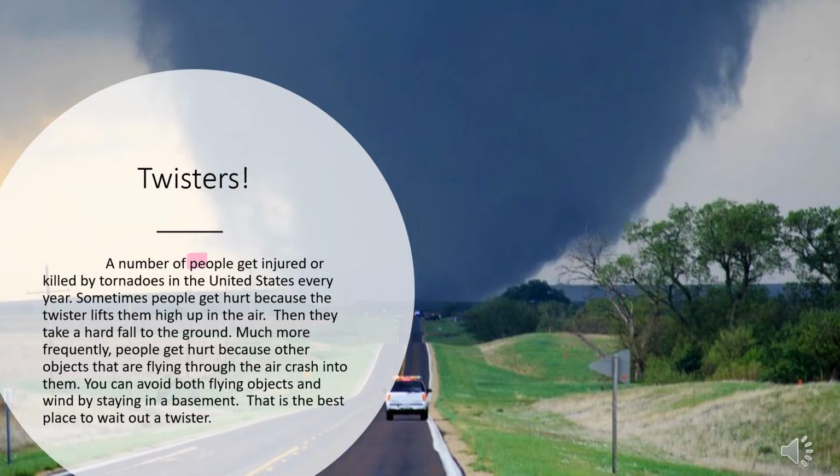A number of people get injured or killed by tornadoes in the United States every year. Sometimes people get hurt because the twister lifts them high up in the air. Then they take a hard fall to the ground. Much more frequently, people get hurt because other objects that are flying through the air crash into them. You can avoid both flying objects and wind by staying in a basement. That is the best place to wait out a twister.